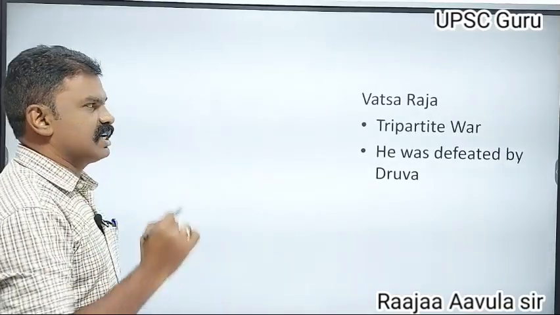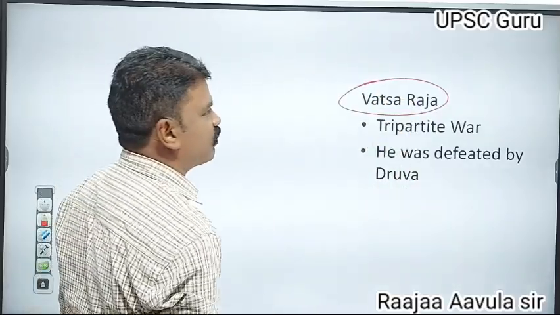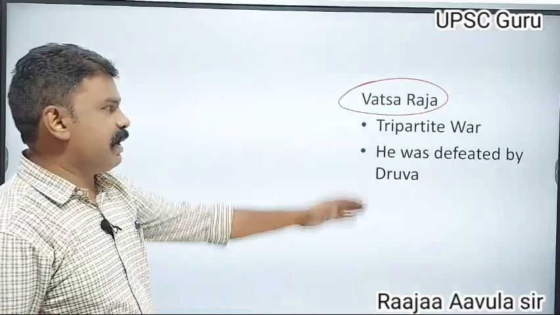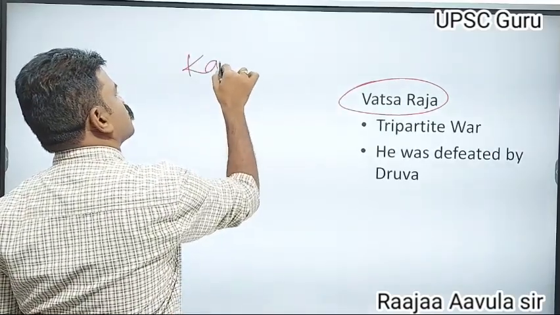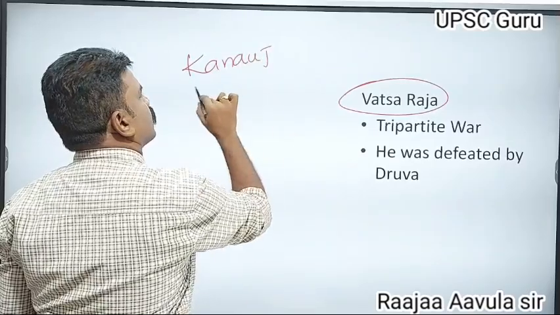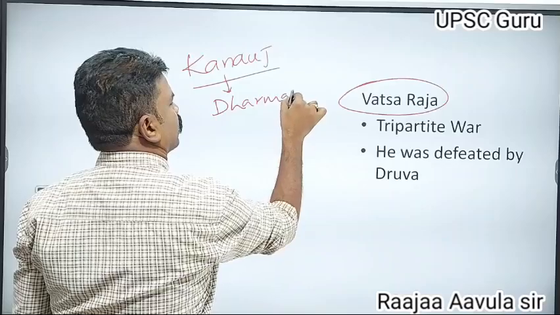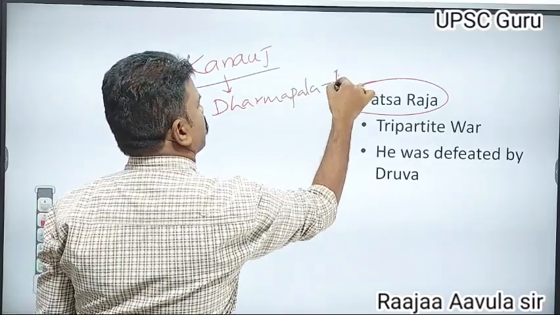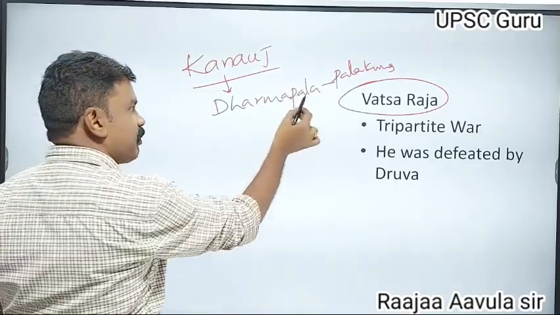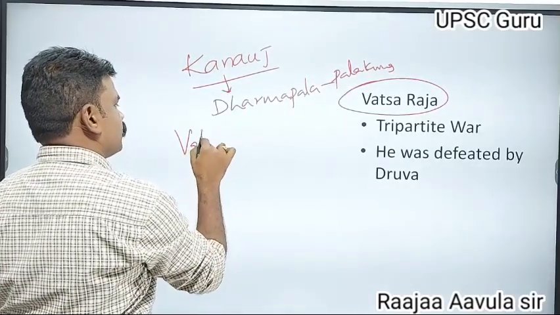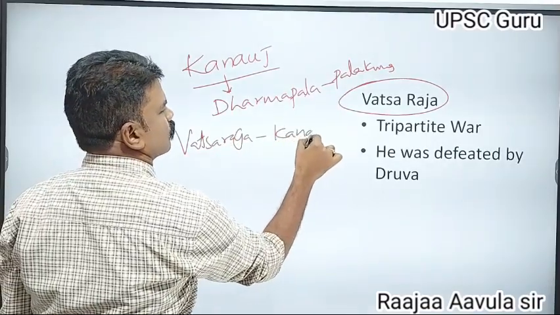After Nagabhatta, Vacharaja was a somewhat weak ruler. During the time of Vacharaja, there occurred the tripartite war. Originally, the tripartite war occurred for the cause of Kannauj. Initially, Kannauj was occupied by the Pala king Dharmapala. Later, Dharmapala was defeated by Vacharaja, and Vacharaja occupied Kannauj.